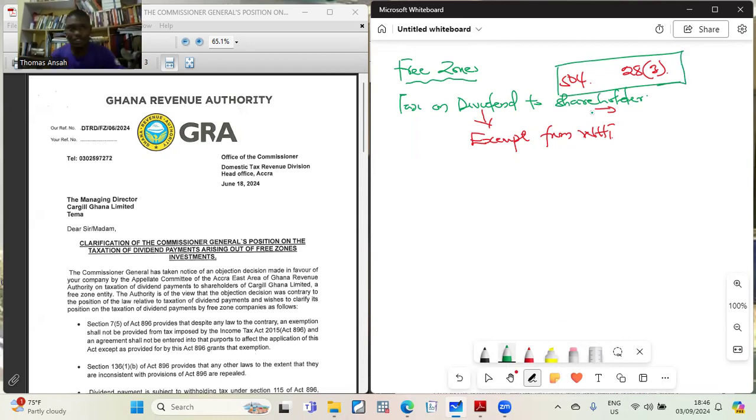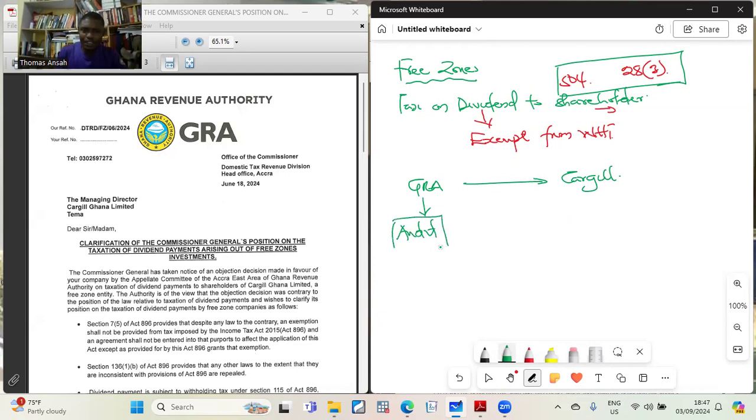As a matter of fact, when I was writing my CIT way back in 2021, this statement has been there, and it is what every student has been learning. We learn, we write on, we learn, we write on. But this year, something happened. The whole issue is that GRA went to do audits on Cargill. So I'm trying to break down the issue for you. Cargill had made payments to shareholders without deducting withholding tax on the dividend. So the audit team in GRA raised it as an issue.